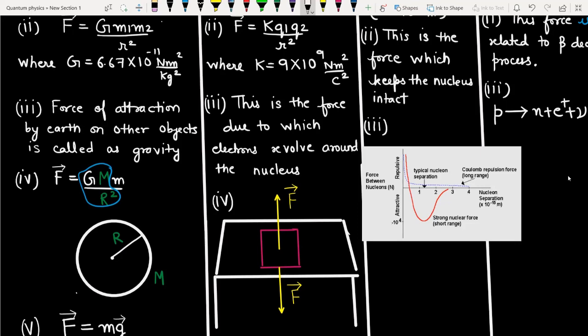Okay, so in general you might ask, why is this so? Because you see, the atoms that are present on the surface of the book are neutral, yes, and the atoms that are present on the surface of the table are also neutral. But then how are they interacting with each other? I'll give you an example.